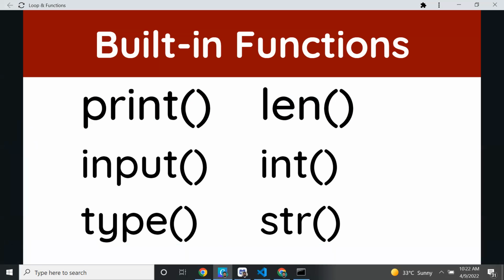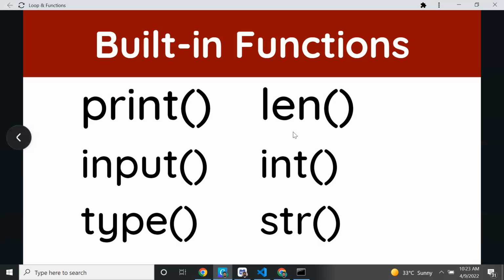Nihal, you know what is the use of type? Yeah. The type function will tell us what type the code we have written is. Data type. Okay. So what kind of data, whether integer data or string. Your answer is correct, but add the keyword data type. So type will give you what kind of data type the variable is. Okay, it is a string data type or integer data type, whatever.